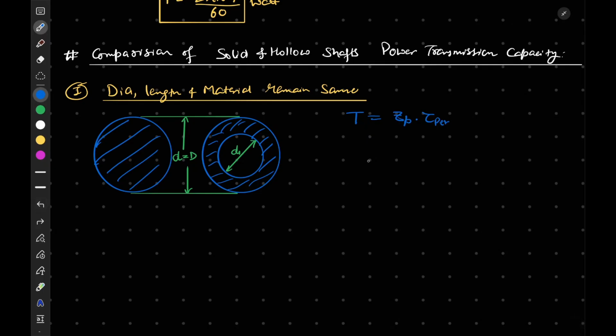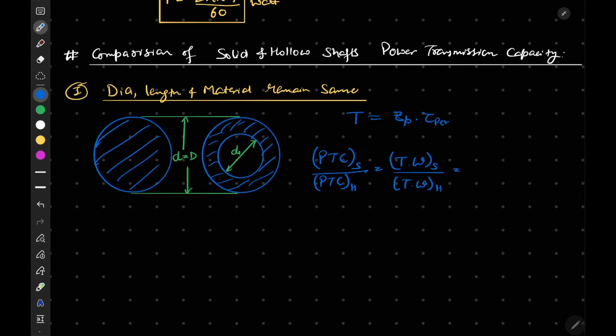So now let's say that we want to compare power transmission capacity of solid upon power transmission capacity of hollow shaft, which can be written as T times omega for solid upon T times omega for hollow.